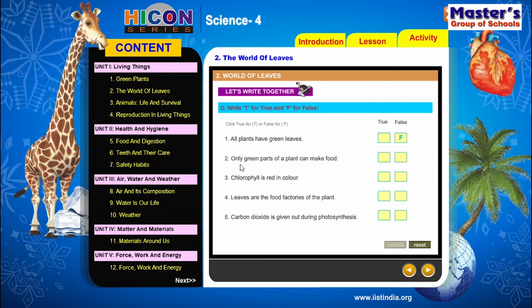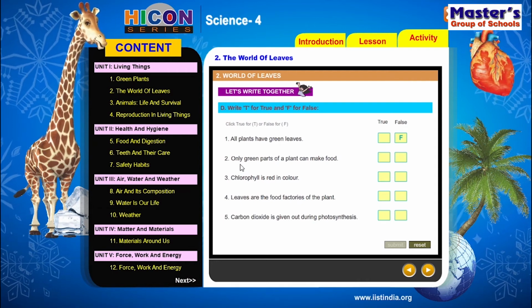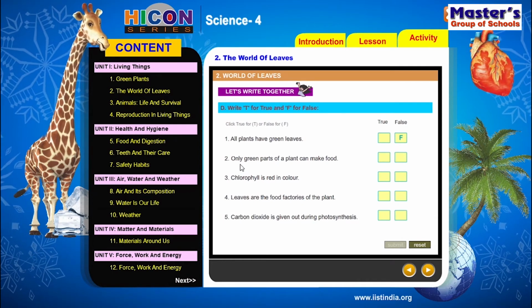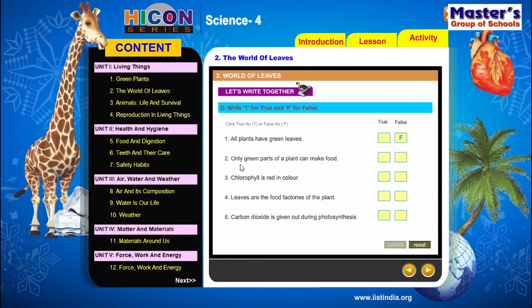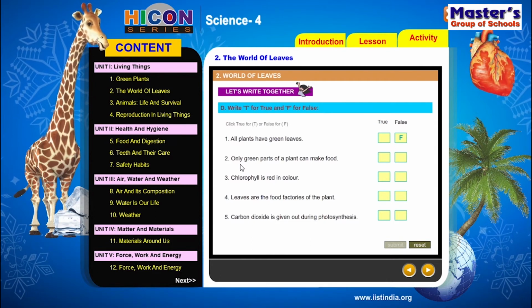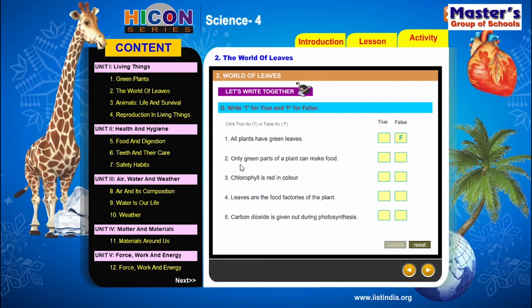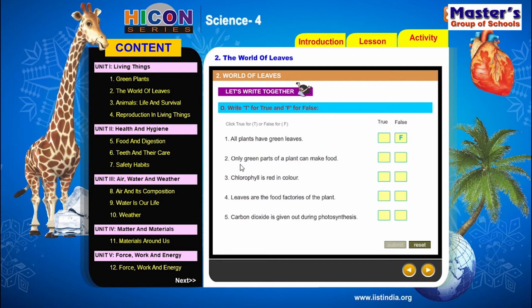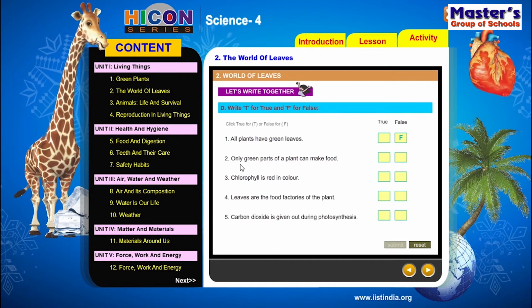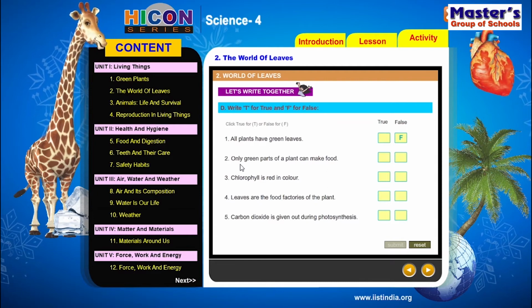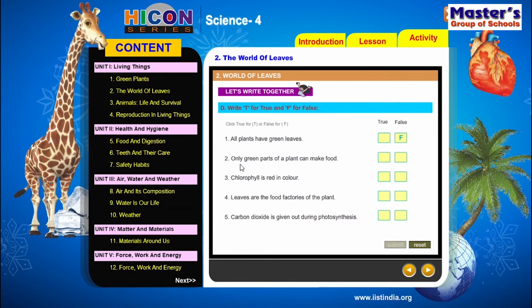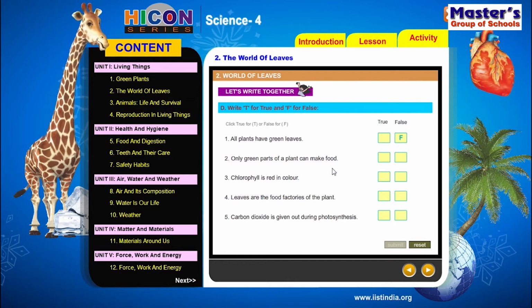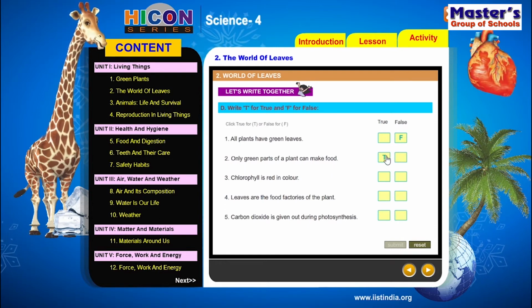Next, read the second sentence: only green parts of a plant can make food. So children, is it correct or not? Yes. Photosynthesis will take place only in the green parts of the plant, because green parts contain chlorophyll. Chlorophyll is required for making food. So plants can prepare their food in the presence of chlorophyll, but chlorophyll is present only in the green colored parts. So the second sentence is correct. So write T in the box provided.